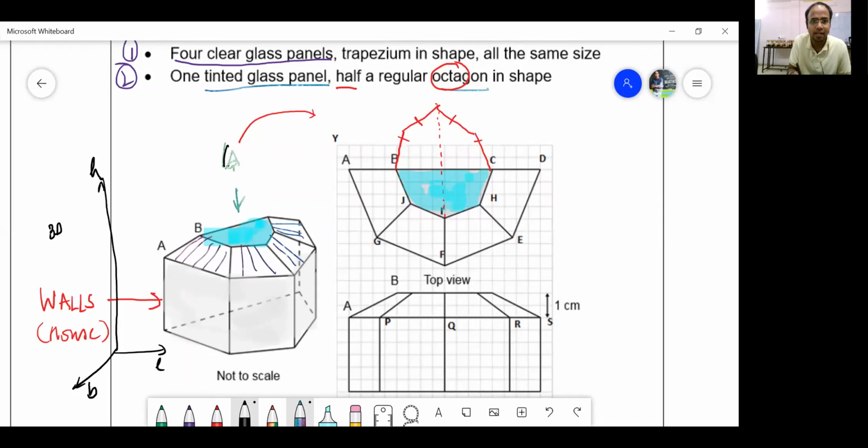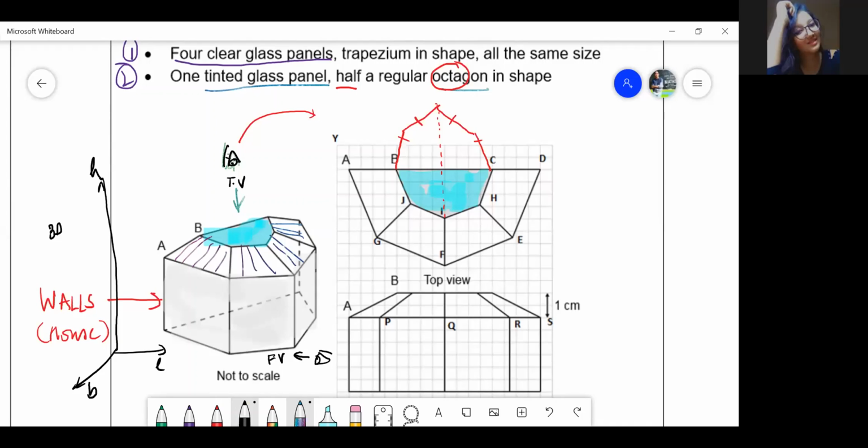Now when you see from the top with your eyes like this, this view is known as top view. And when you look with your eyes like this from the front, then this view is known as front view. Agreed or not? Are you agreed or not? Yes, sir. So this is the level of interpretation.